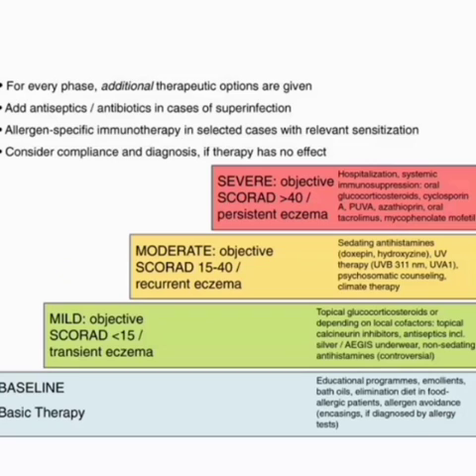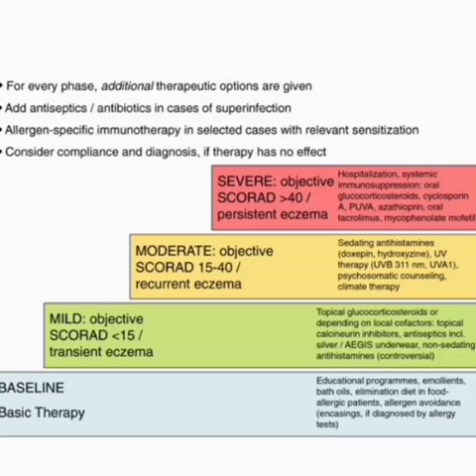In mild, moderate and severe cases: in mild cases we give topical steroids, then calcineurin inhibitors, then antiseptics.